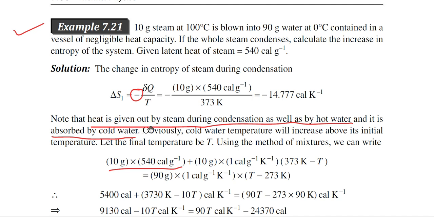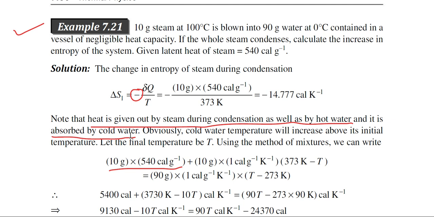Note that heat is given out by steam during condensation as well as by hot water, and it is absorbed by cold water. So, when the steam is blown into some water which is in a vessel, what happens actually?